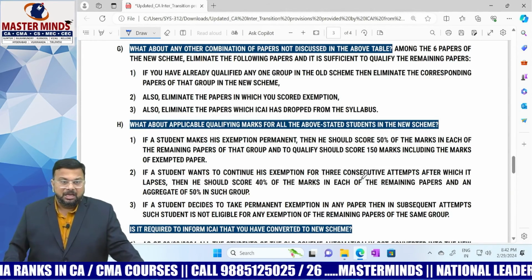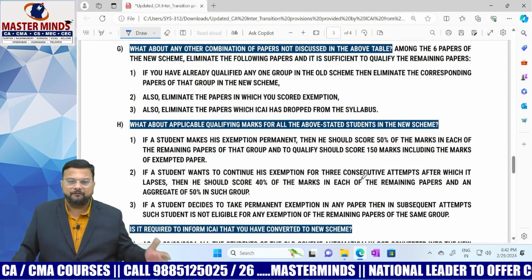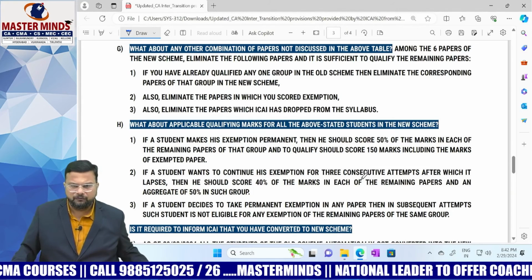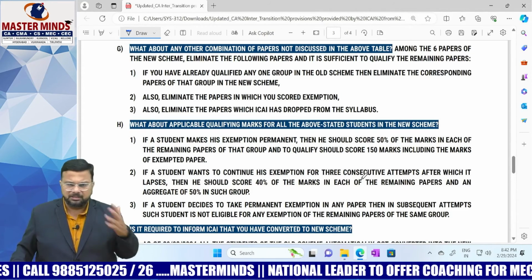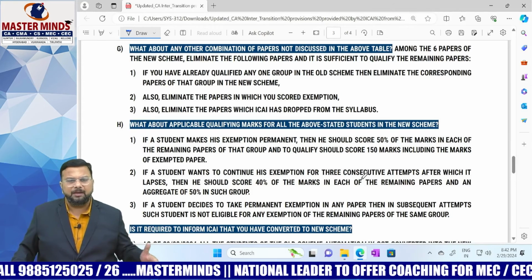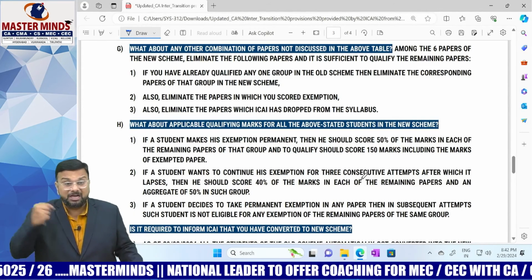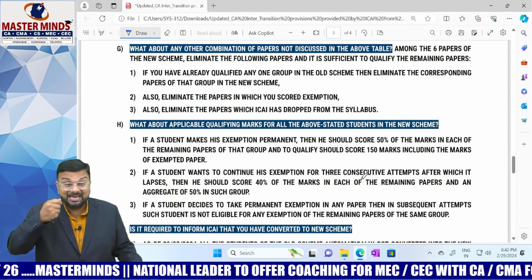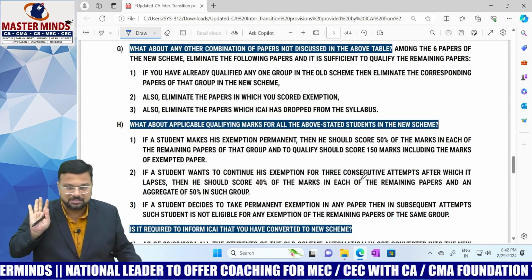Okay. Next, if a student wants to continue his exemption for 3 consecutive attempts after which it lapses, then he should score 40% of the marks in each of the remaining papers, and an aggregate of 50%. Okay, that's a normal thing. If a student decides to take permanent exemption in any of the papers, then in subsequent attempts, if he gets any exemption in remaining papers, he will not be eligible to take those exemptions.